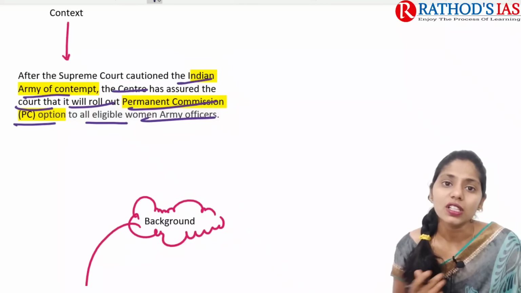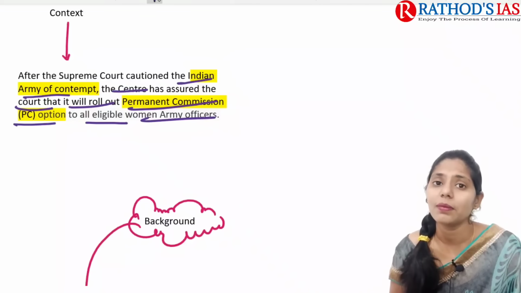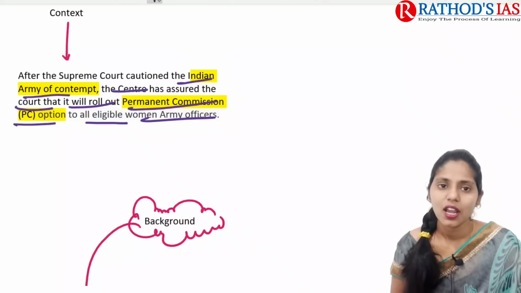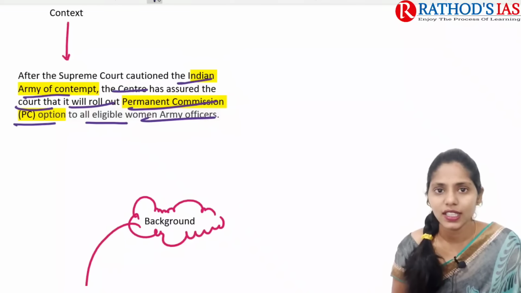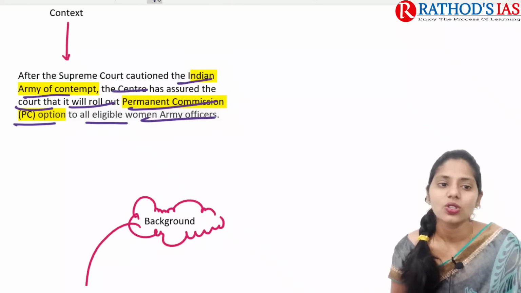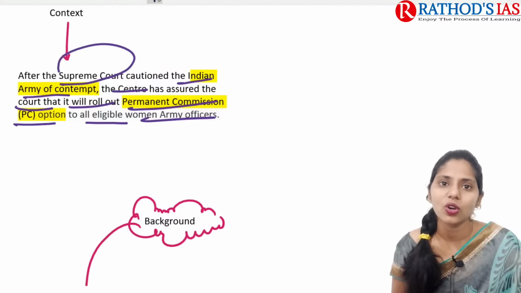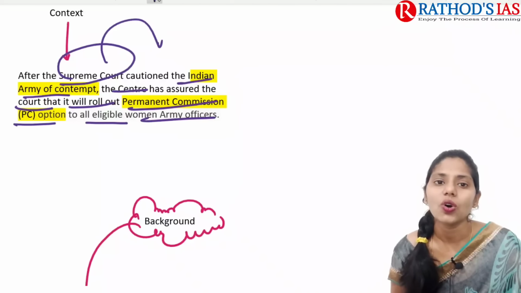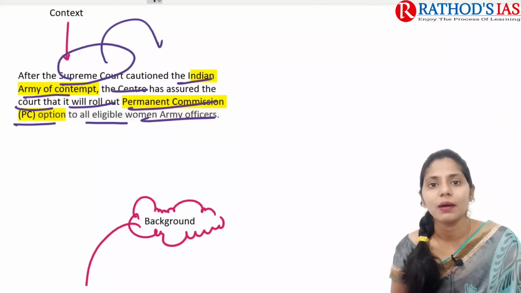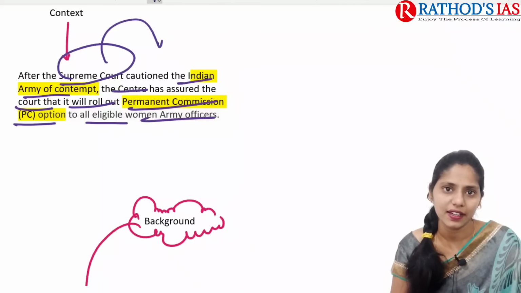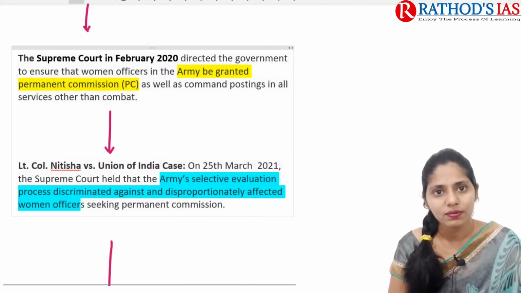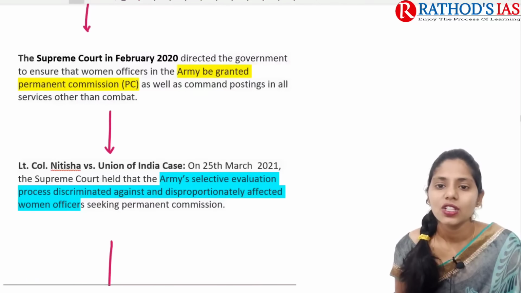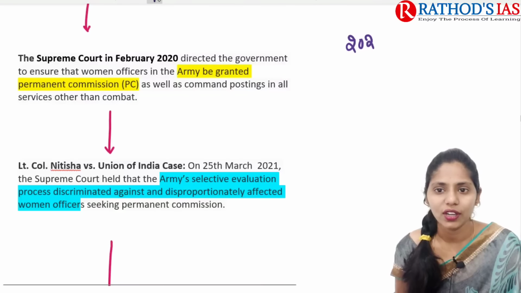Actually, the Supreme Court said that yes, permanent commission needs to be given to women, but regarding that, the Centre did not take any action. Because of that, the Supreme Court cautioned the Indian Army of contempt. Because of this, the central government has now assured the court that it will roll out permanent commission for eligible women candidates. If you're talking about the background, it says the Supreme Court in February 2020.